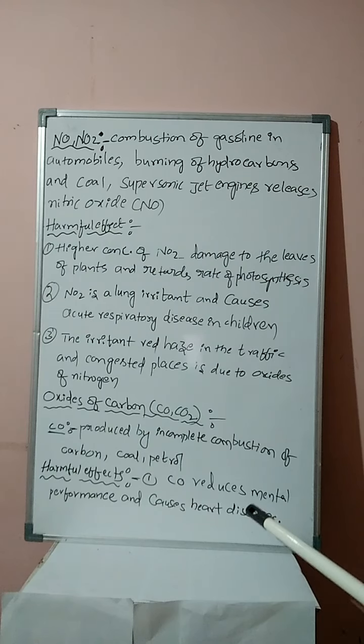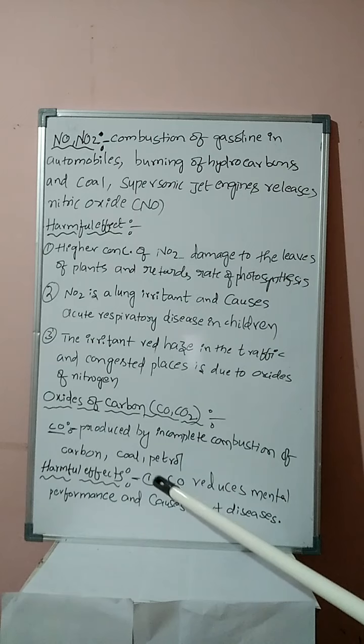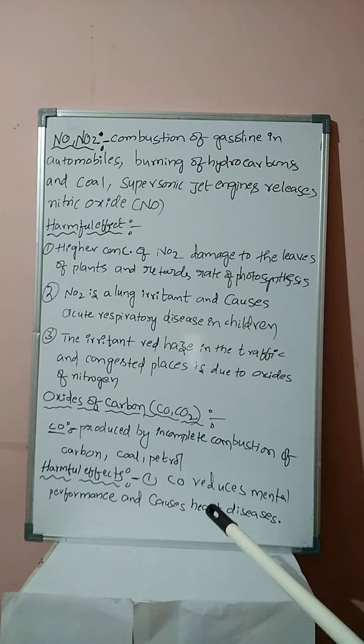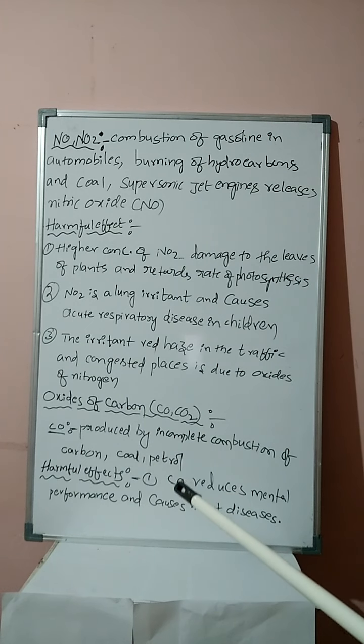Mental performance: if the carbon monoxide concentration increases in the human blood, we cannot think properly. That is known as reduced mental performance. For example, if we are standing near traffic signals, due to combustion of fuels, in addition to carbon dioxide, carbon monoxide also releases.